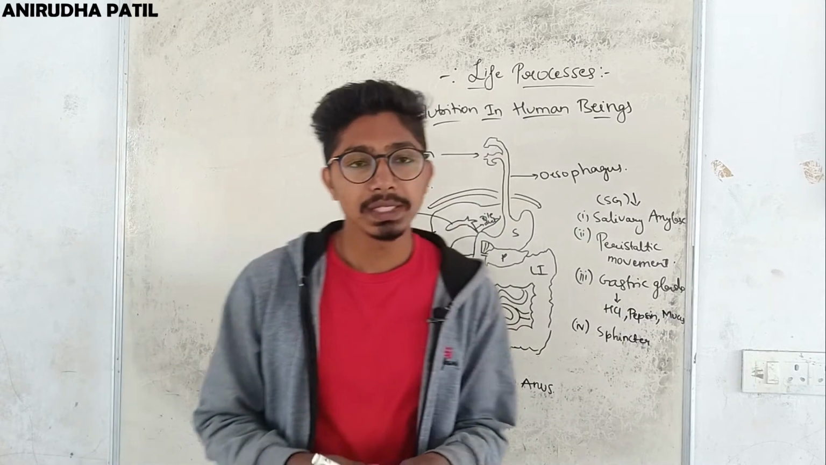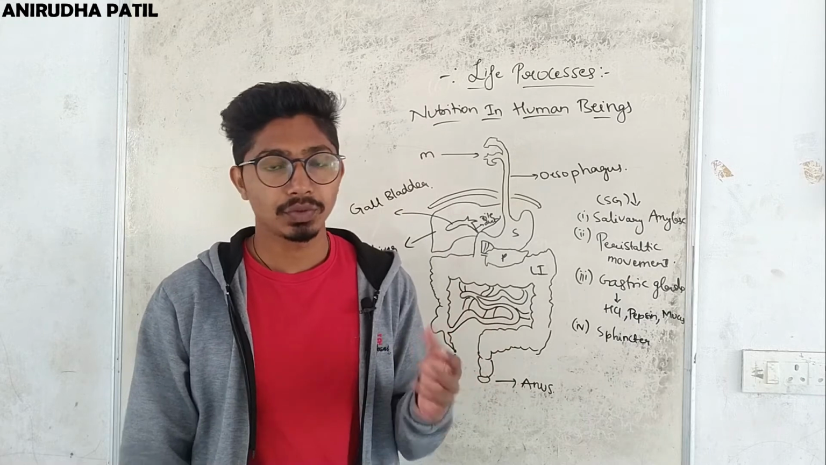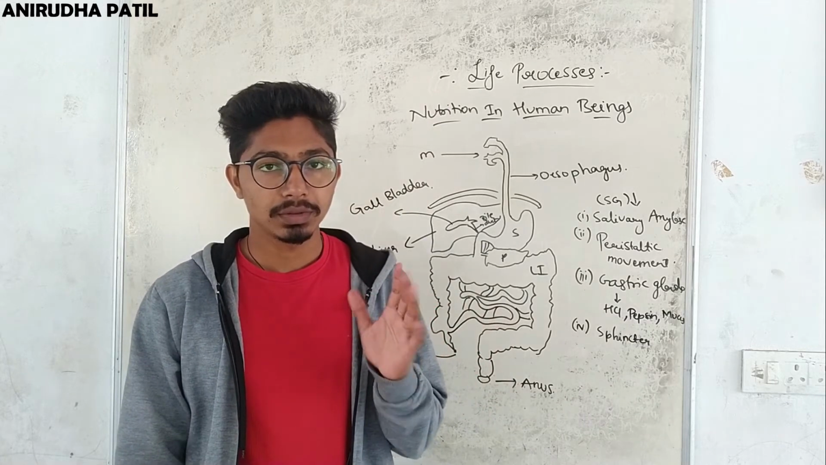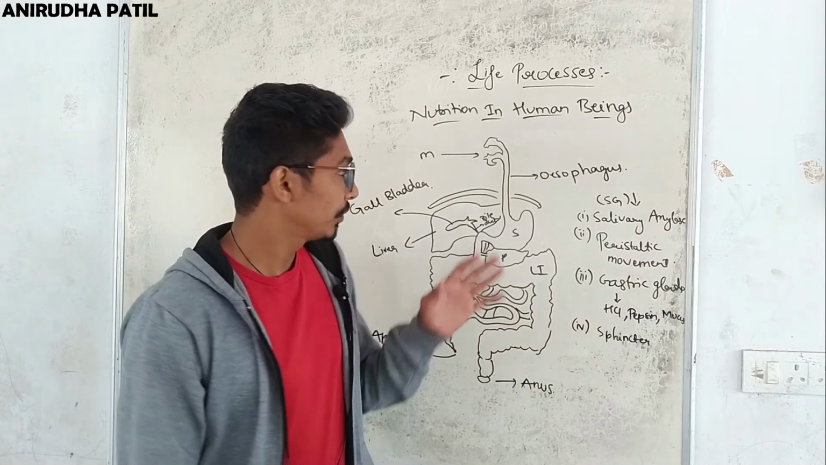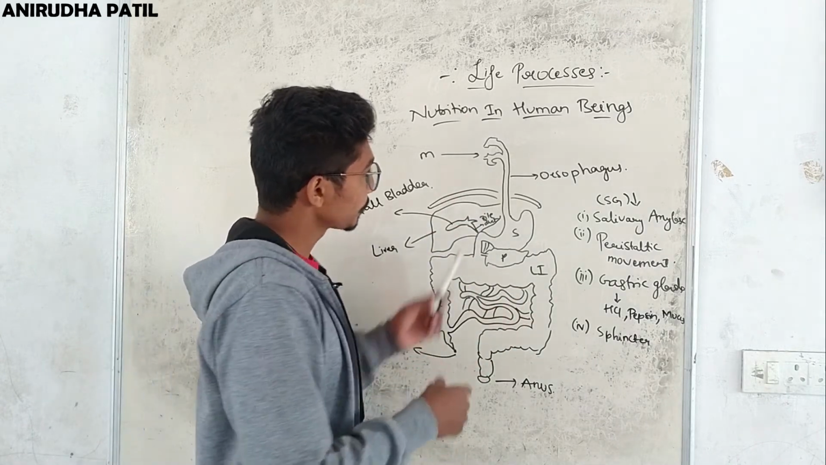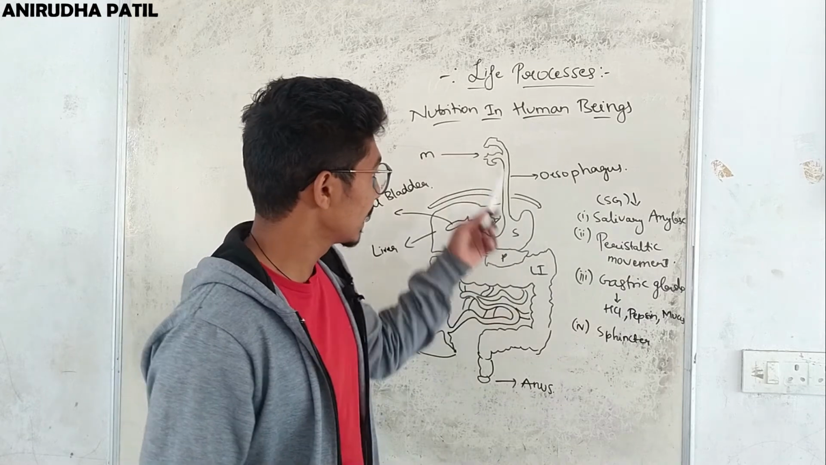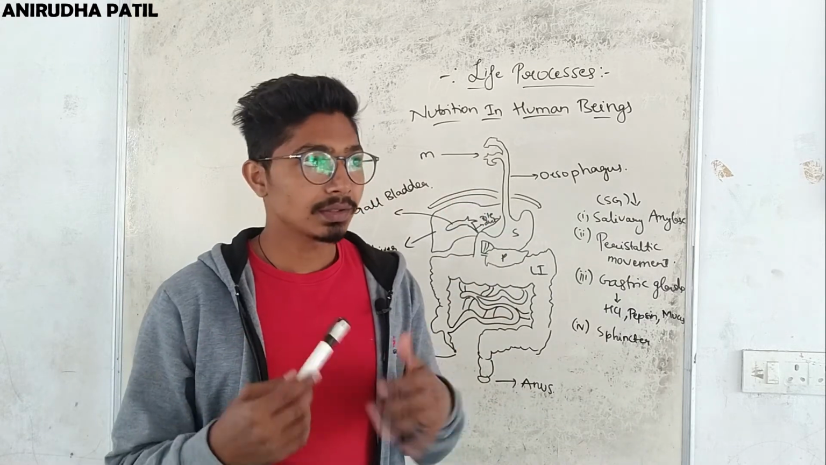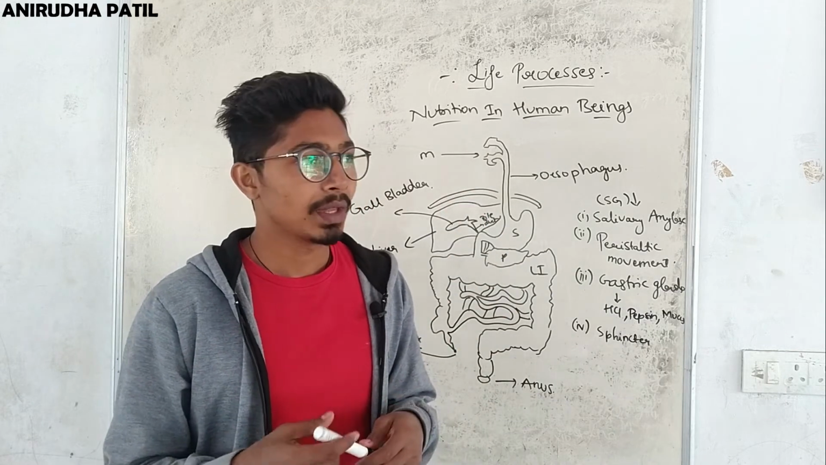Okay, so basically the food is in a complex form. So our teeth break the food particles into smaller particles, and then with the help of the salivary glands present, it is mixed thoroughly, right?